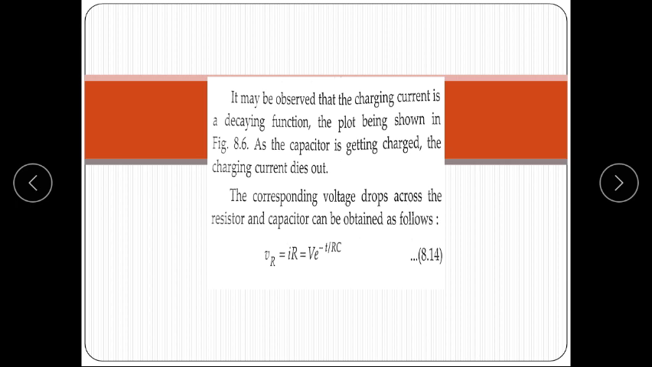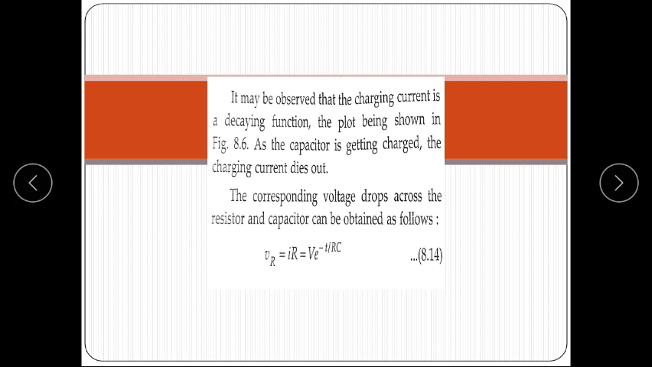It may be observed that the charging current is a decaying function, because e to the power minus t upon RC represents a decaying function. So the charging current is a decaying function. The plot is shown in figure: as the capacitor is getting charged, the charging current dies out.